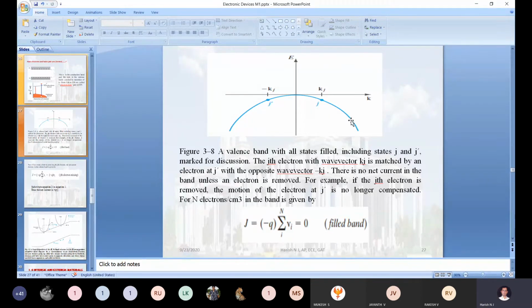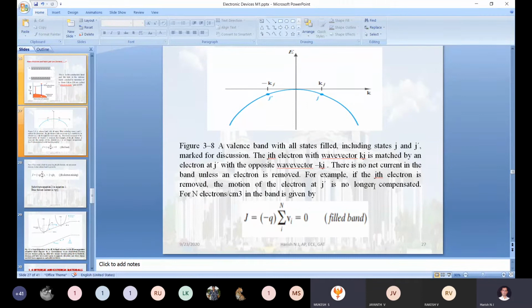Just check it out. For representing that way, I have put in one formula here. Zero. For understanding that only, I have put in one mathematical formula here. J will be equal to minus Q times the summation of i to N Vj, and it will be equal to 0. What will this summation represent? That summation limit will vary from i to N.